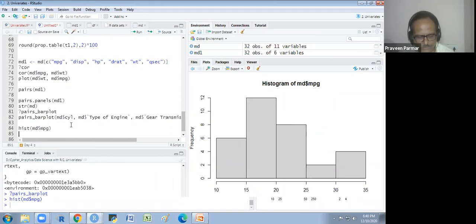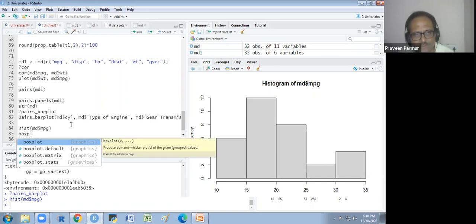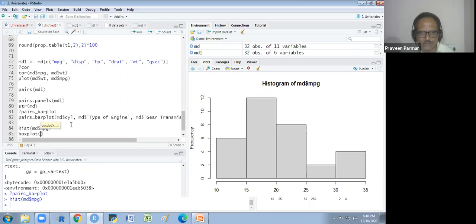Okay. You could make a box plot also. For our understanding, we are doing this visualization. We are not doing this visualization for the presentation. It is not so pretty. But for understanding purposes, it's okay. When we do the analysis, we plot so many things for our understanding. So that's why we are doing this.